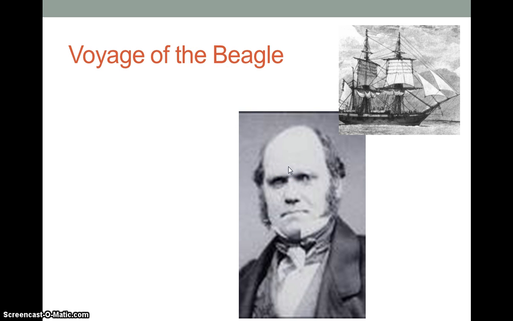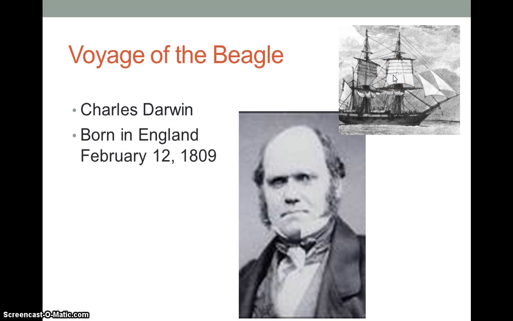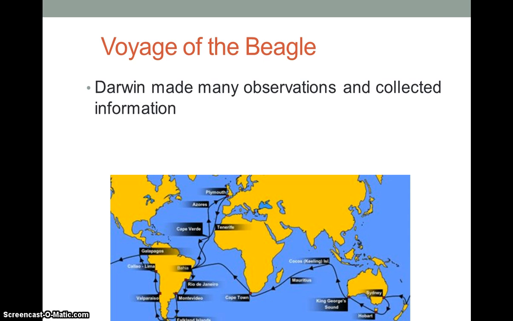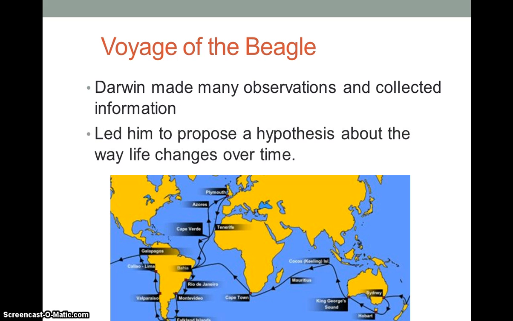He traveled over on the Beagle, which was his ship. He was born on February 12th, 1809. And in 1831, he voyaged around the world on the Beagle. Darwin made observations and collected information. So this is where he went. He just traveled all over. And it led him to propose a hypothesis about the way life changes over time.